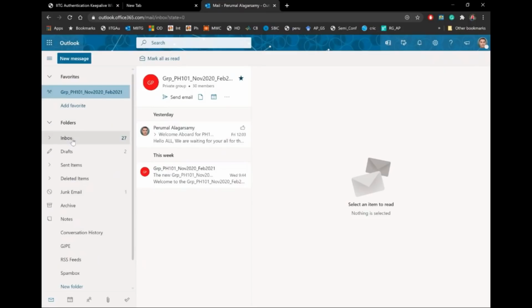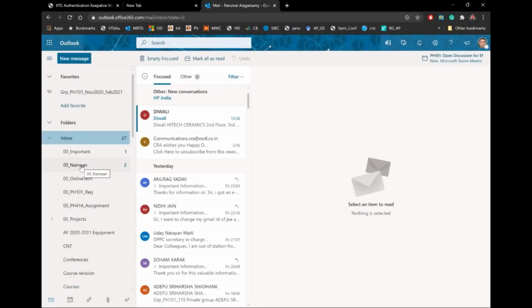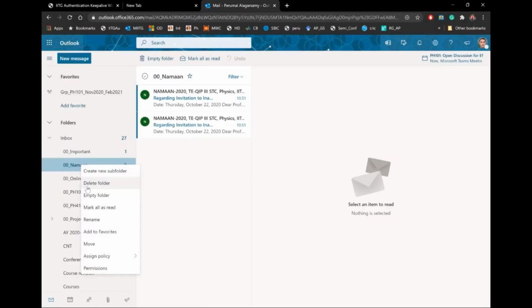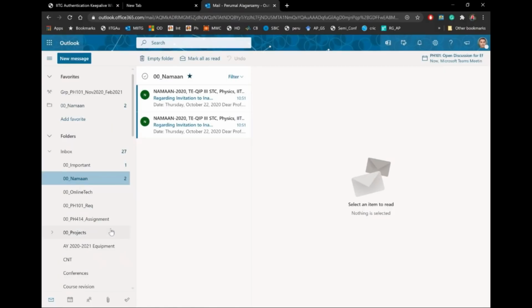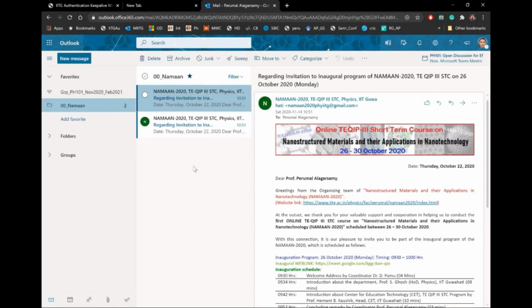Similarly, I can select my inbox, or particularly, suppose this is your PH101 folder. Assume that. So you can set a folder called PH101 and set a rule for any email coming from perumal@iitg.ac.in. It has to go into this particular folder. Set it. Then I can set this one to favorite. So now what is important? I don't need to look at my inbox. Go to favorite and just look at this particular folder. So all your important emails can be seen without much difficulty. So this is very important for you to learn.